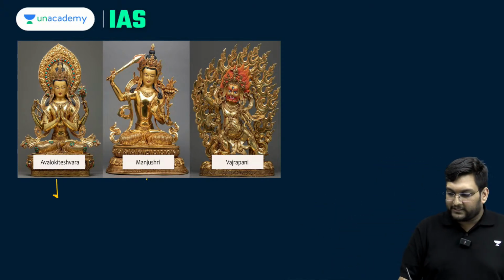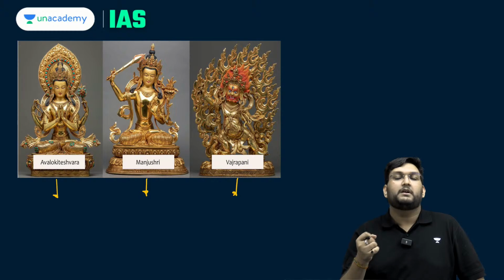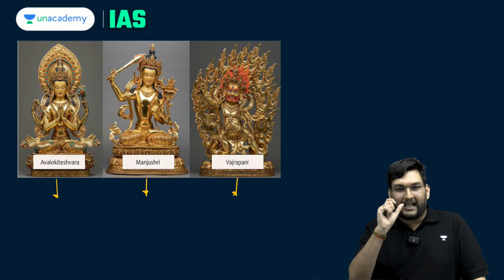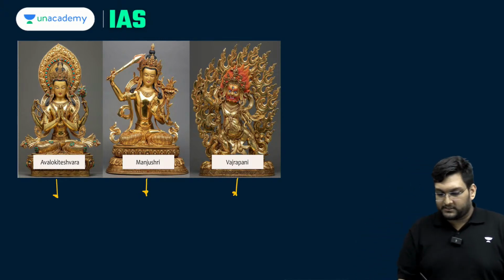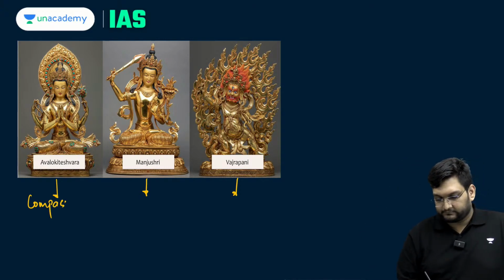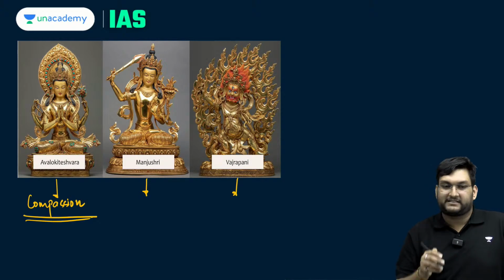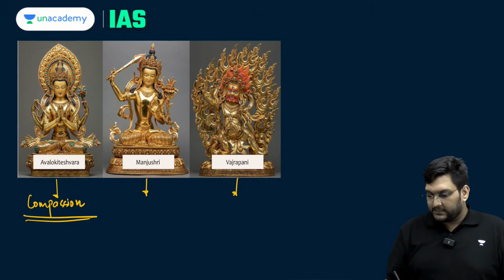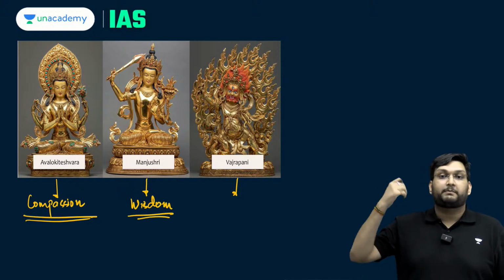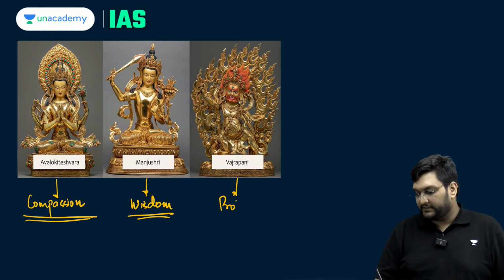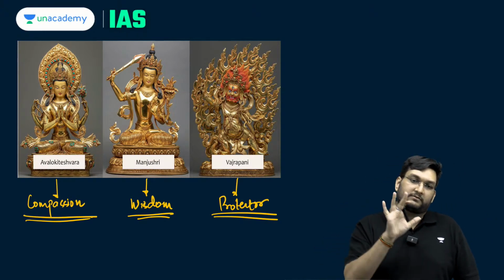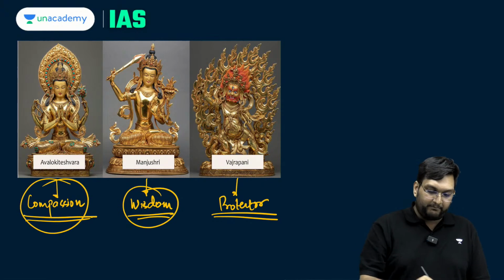Now what do they represent? If you look at each one of them, you will automatically realize, that is why I am giving you a visual memory, you will realize that there is a certain aspect about them. Avalokeshwar represents compassion. He is the Bodhisattva of compassion. He has come in the examination previously. Manjushri is wisdom, and Vajrapani, remember from Vraj, he is the protector. So he is the protector of Buddhist disciples and Buddhist monasteries. He is the wisdom of Buddha, he is the compassion of Buddha.